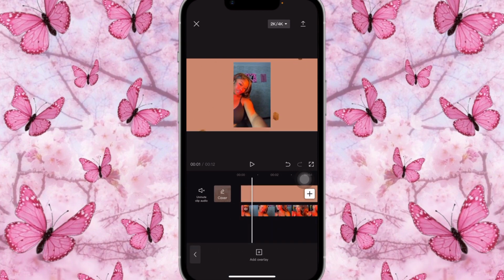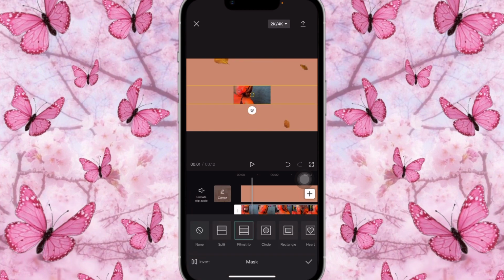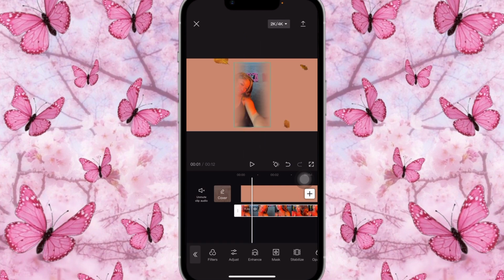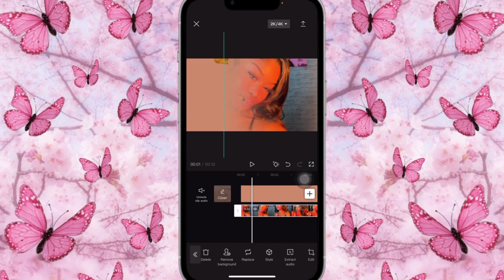And what I'm going to do is go on to mask film strip, which is the second one, and I'm going to turn this sideways like this to 90, I think is like the straight way. And I'm going to blur out the sides a bit like that. So I think I'm going to open it up a bit. Great. And I'm going to open this up onto here sideways because we don't want it to cover the other side. I just want to cover this side.